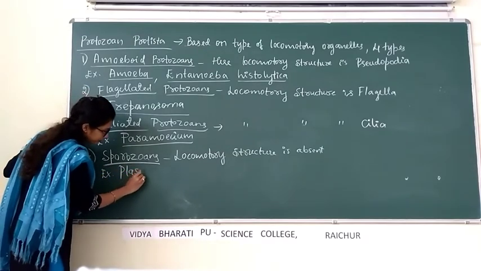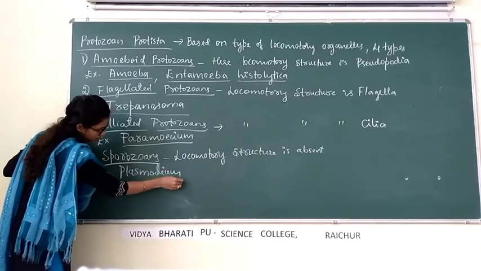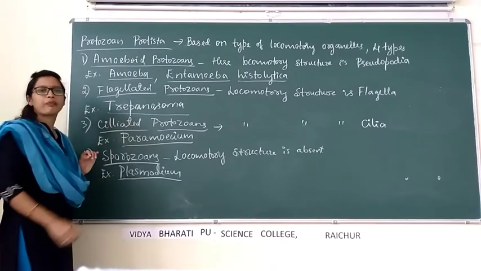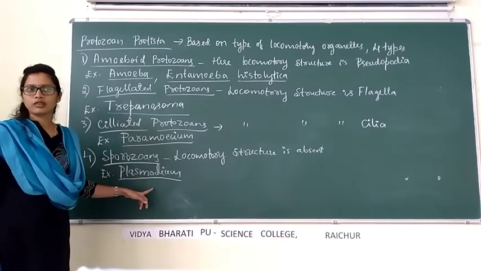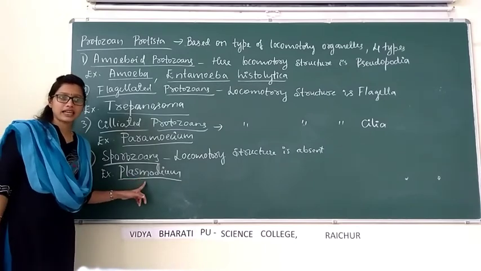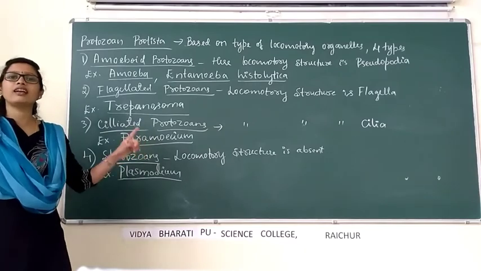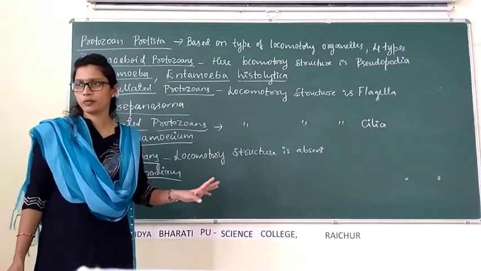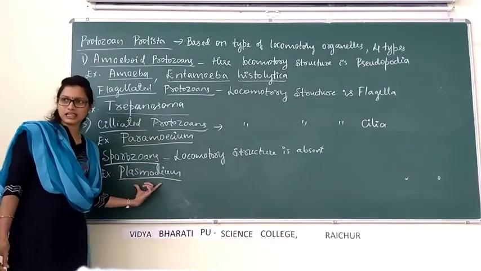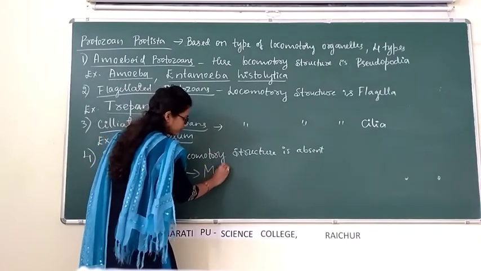Plasmodium. Plasmodium is a parasite. Parasite means which is dependent on another living organism for food. It is a parasite and it causes the disease malaria.